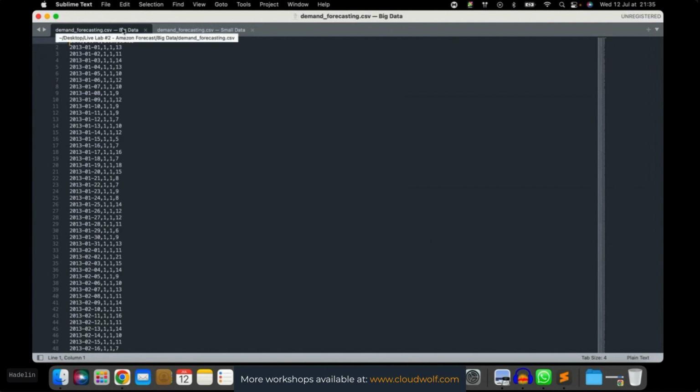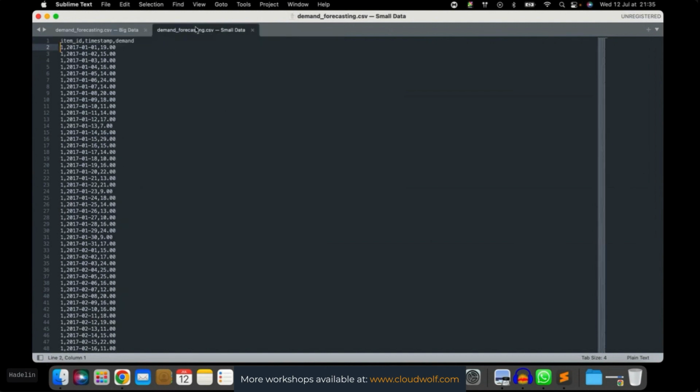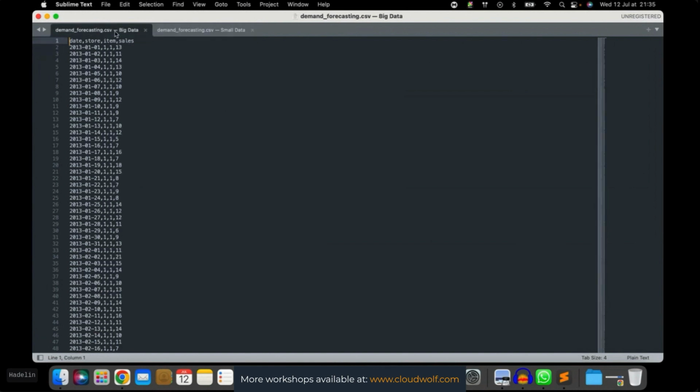Okay, because going from big data to small data, I cut some things. I cut the store attribute and I cut the years. I only kept 2017 and I only kept items 1 and 2. But there are also other things that I had to do in order to make this adapted to Amazon Forecast. So let's see what it is.